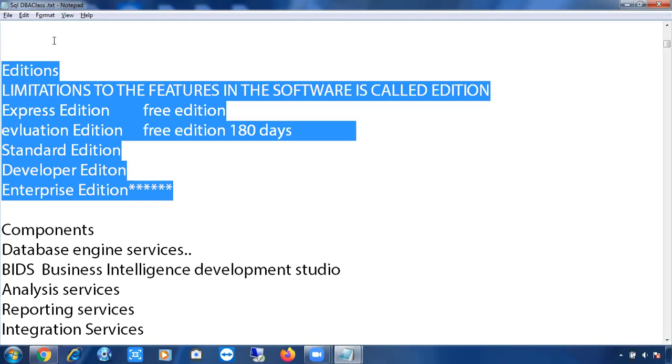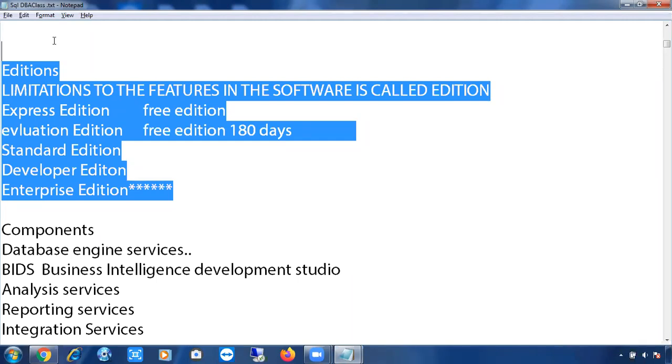If you ask me clearly, you cannot configure Always On in the Express edition. We have different editions in SQL Server. A lot of editions are there, but I noted down just a few important ones that we have discussed here. We have Express edition, Evaluation edition, Standard edition, Developer edition, and Enterprise edition. Apart from these, you have Workgroup edition, Compact edition, and Data Center edition. Usually in organizations we use these main editions.